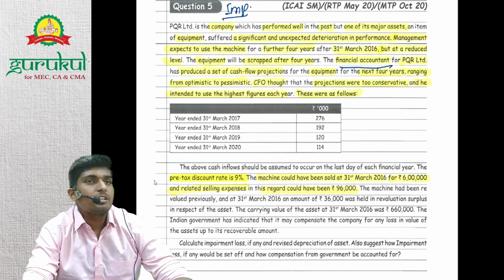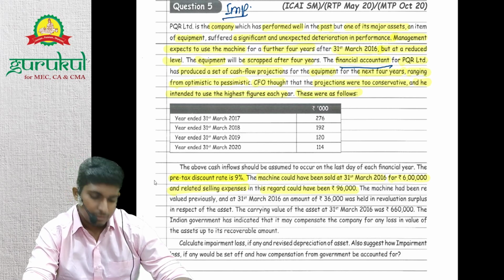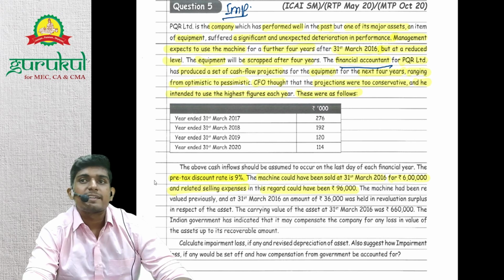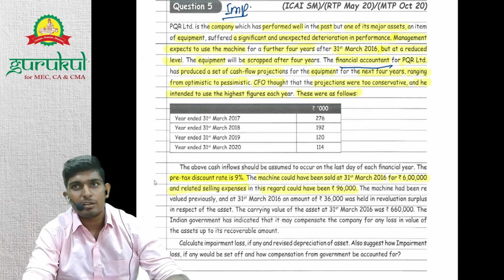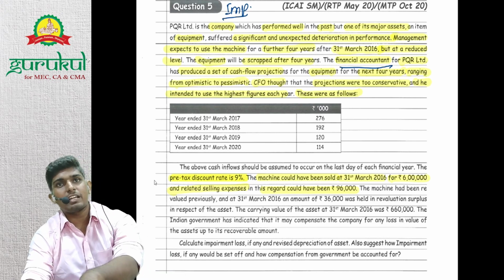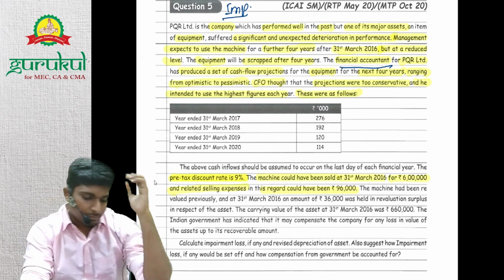So 5 lakh 4,000 is the net selling price. We need to calculate the recoverable value. Then we need to calculate the value in use, and then we'll get the recoverable value. Then we can compare it with the carrying value, and then we'll get the impairment, right?